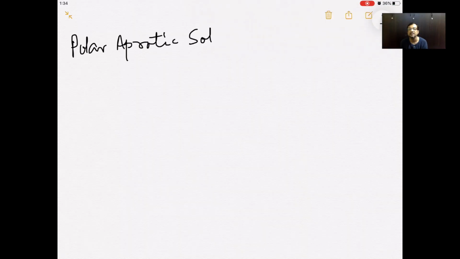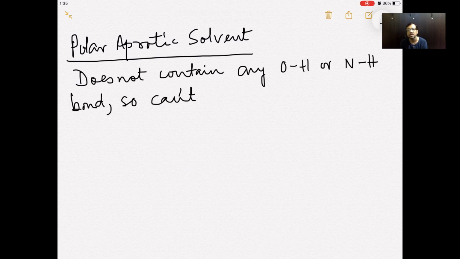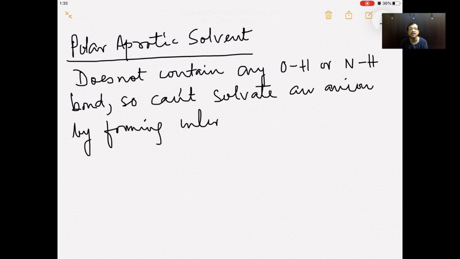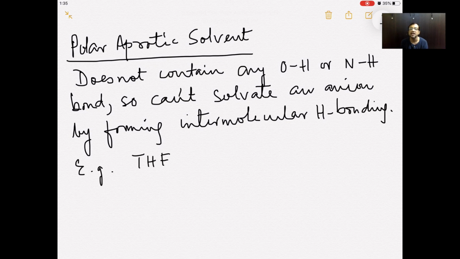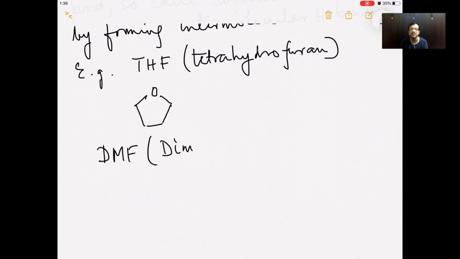Tetrahydrofuran or THF acts as a polar aprotic solvent which does not contain any OH or NH bond, therefore cannot solvate the anions by forming intermolecular hydrogen bonding. In this way, the attacking nucleophile or the anion in THF is much more reactive to donate its electron pairs in an SN2 reaction.